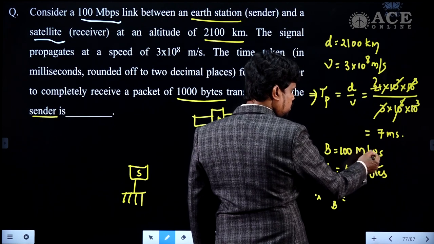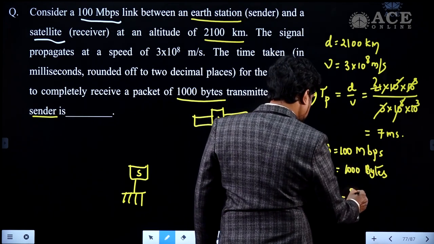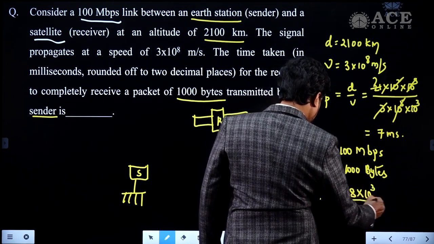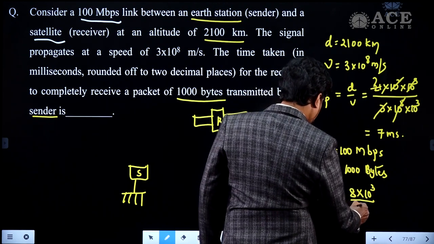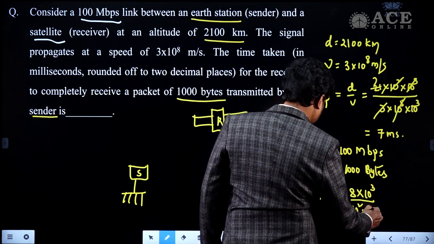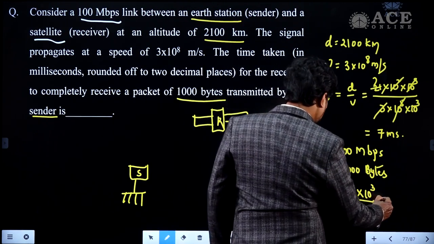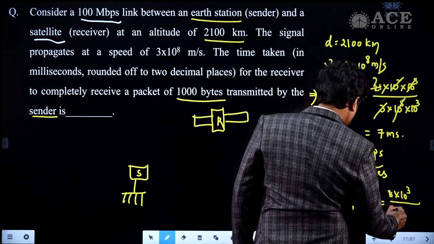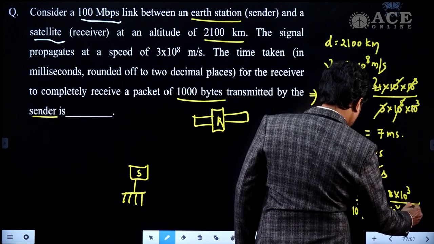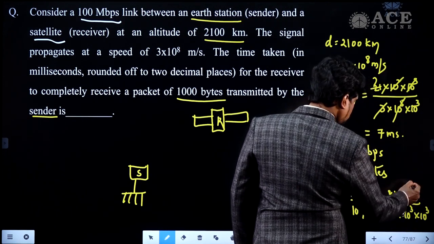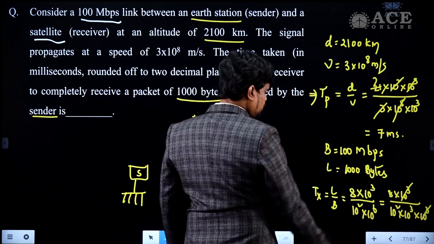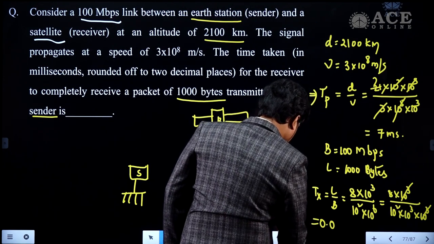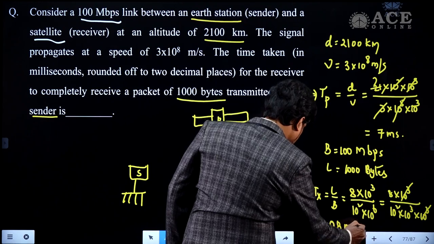This is in terms of bytes, but the bandwidth is in terms of bits. Converting these bytes into bits, so 8 into 10 power 3 by bandwidth 100 Mbps, which is 10 square into 10 power 6. Then I can write this as 8 into 10 power 3 by 10 square into 10 power 3 into 10 power 3. So 10 power 3, 10 power 3 cancel. This is going to be 0.08 milliseconds.